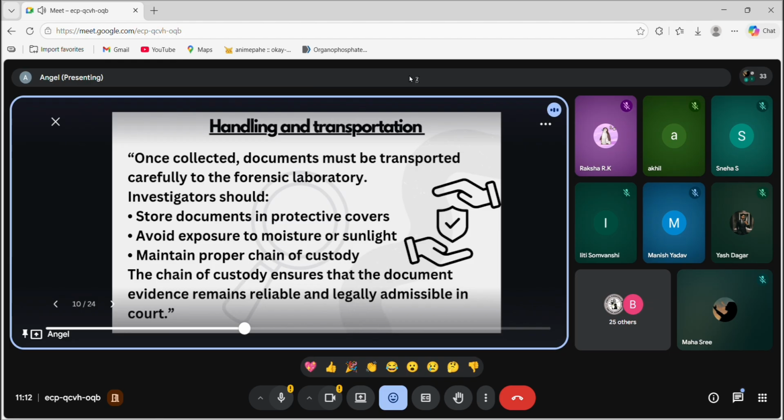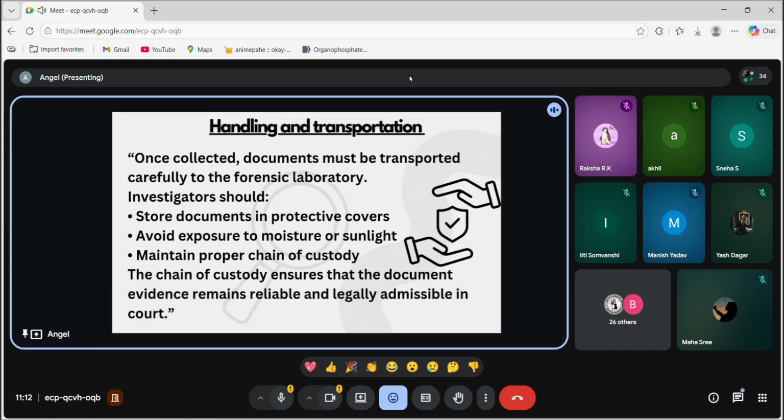Can anyone tell? You can tell in the chat box section also. Okay, I guess. So for the chain of custody, our first step is to secure the crime scene only, right?